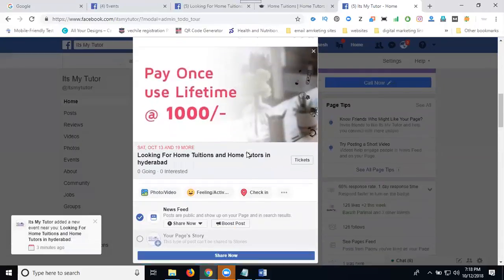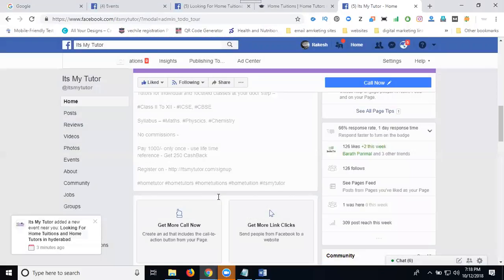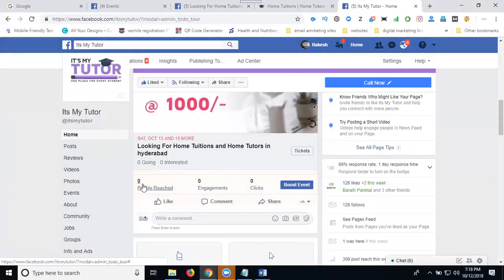Now click share now. Click the share now option. This is your promotion for this ad. So you can click for people reach, engagement, and the clicks. You can offer three options on your Facebook page. First of all, I'm creating Facebook events, then post on your Facebook page.